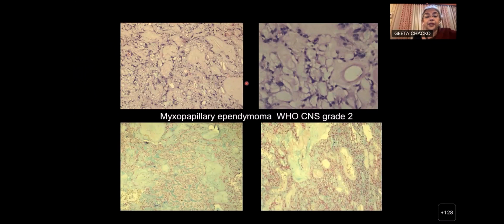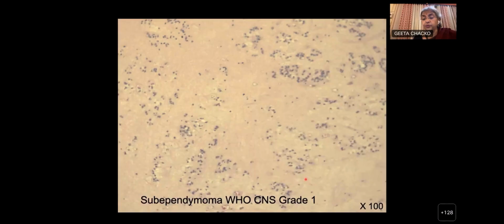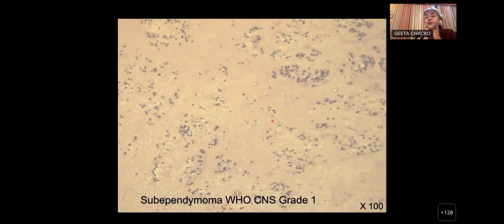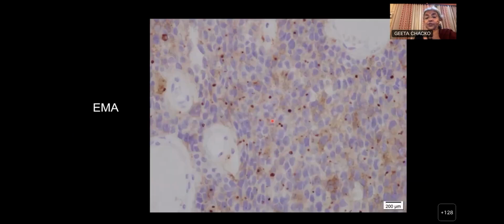Myxopapillary ependymoma, just to complete the whole thing on ependymomas, not necessarily looking papillary, they have these myxoid collars around vessels with this bluish background, and that stains positive with Alcian blue. They used to be called grade 1 tumors. Important to know now that they are graded, they start at grade 2. Myxopapillary start at CNS WHO grade 2. And subependymomas, whether they're supratentorial, posterior fossa, or spinal, are grade 1 tumors.